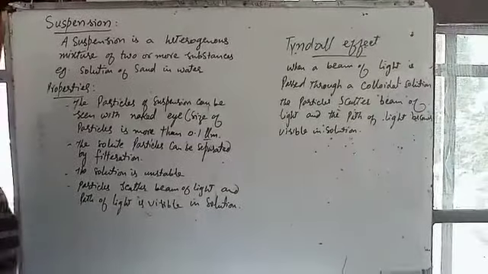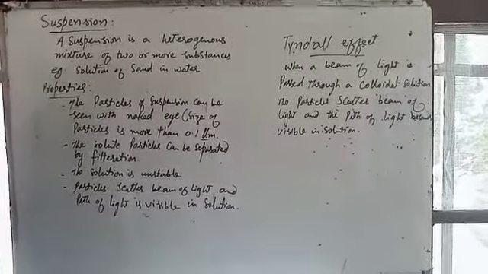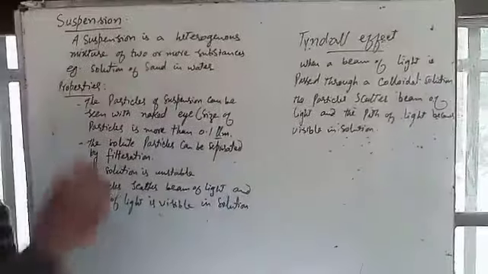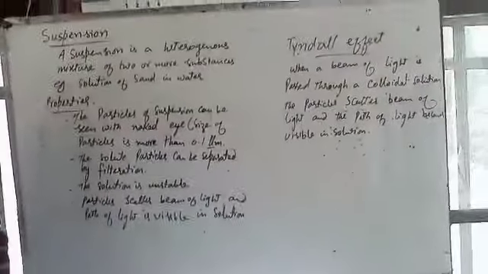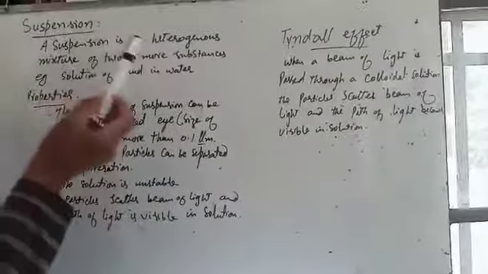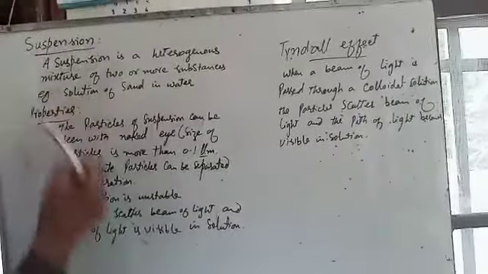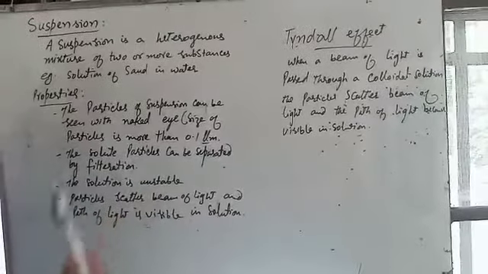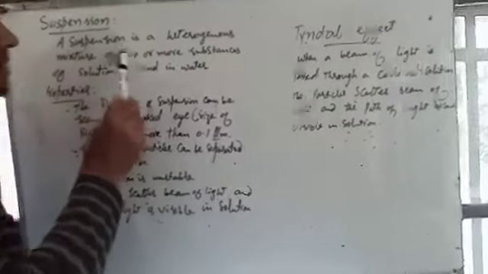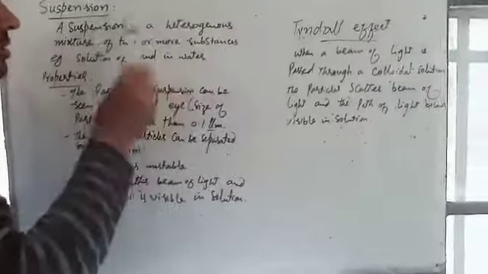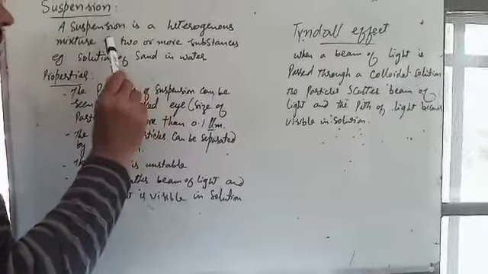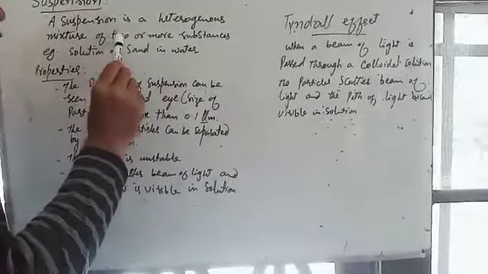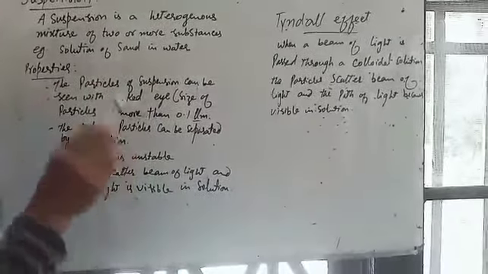Hello, my dear students. Today, another type of solution that is known as suspension. We are going to discuss what is suspension. Suspension is a heterogeneous mixture. That means it has not uniform distribution of solute throughout. It is a heterogeneous mixture formed of two or more substances.